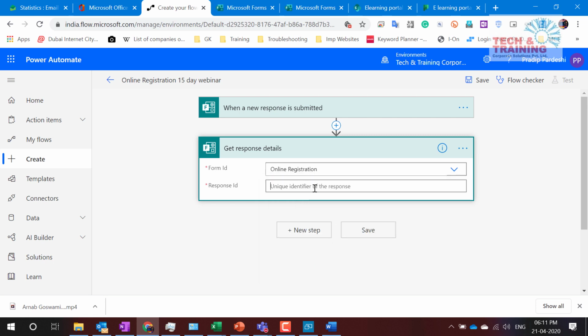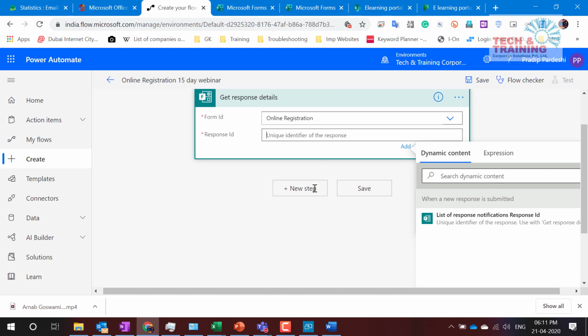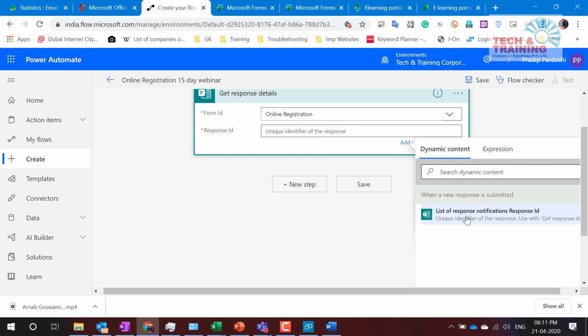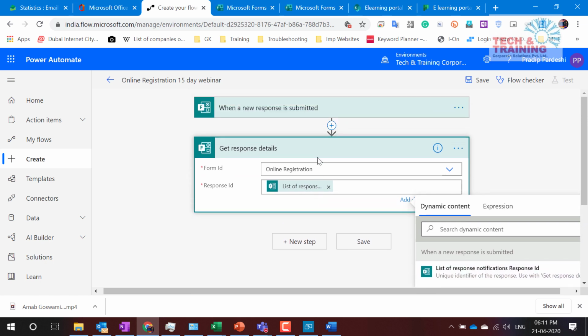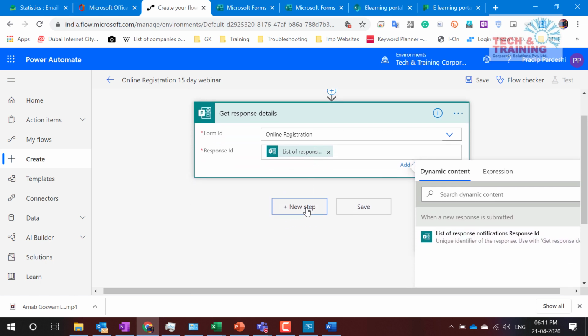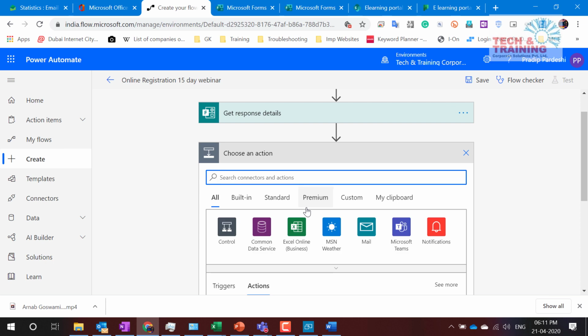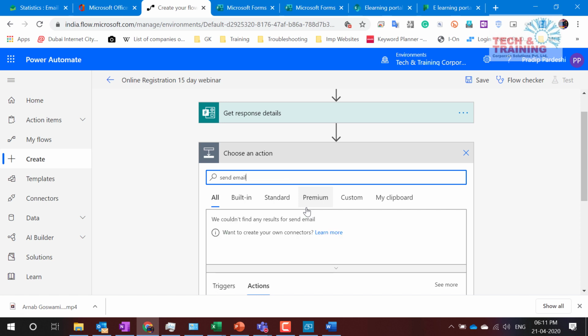Now every form has a unique identifier, which is the list response notification ID. So this is the identifier which automatically pops up here, and you need to select it. Now what do you want to do? I would like to send an email to someone who is registering on this form. So I'll search for a connector or action which is send email.